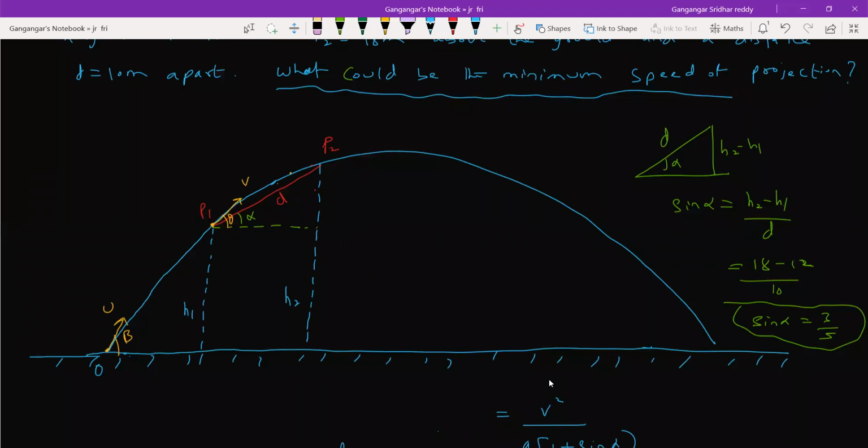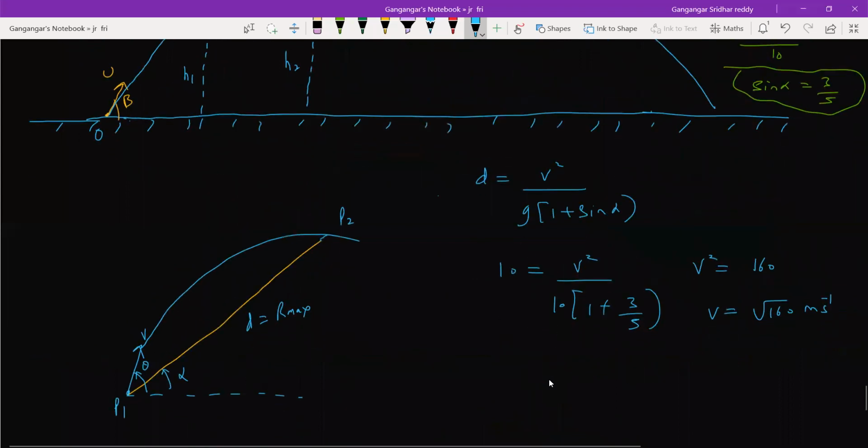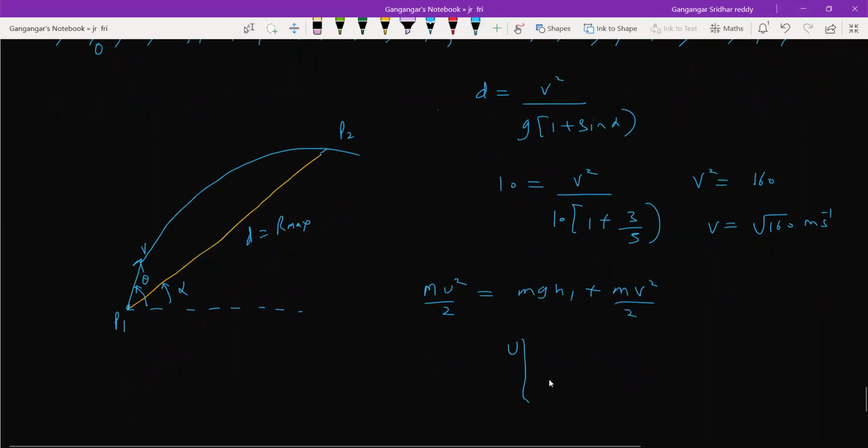Then I'll apply the conservation of energy. So initial kinetic energy, rather than taking help of mathematics, just conservation of energy. So mu square by 2 should be equal to mgh1 plus mv square by 2. M will get cancelled. So u square equals 2gh1 plus v square.